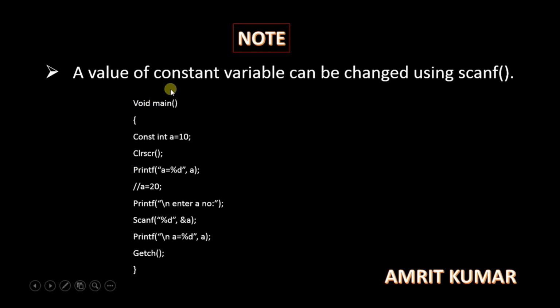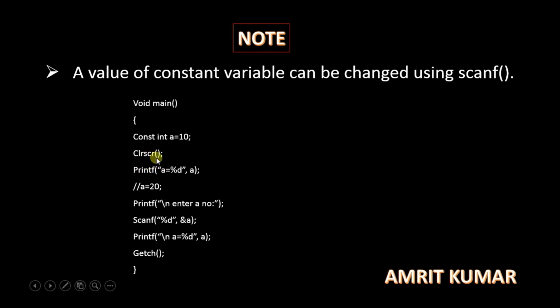First of all, we have to declare two header files, #include <stdio.h> and #include <qualifier.h>. After that, we have declared the main function whose return type is void, meaning empty, and we have opened the main function with an open curly brace. After that, I have declared a variable a whose data type is integer, and it is a constant variable, so we have used the qualifier const here. What it means is that we are unable to change the value of this variable later on. The note is saying that the value of a constant variable can be changed using scanf. So let's check.